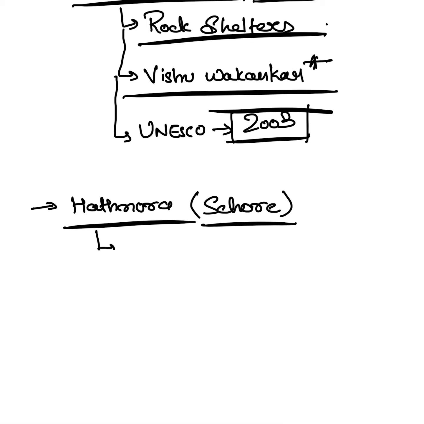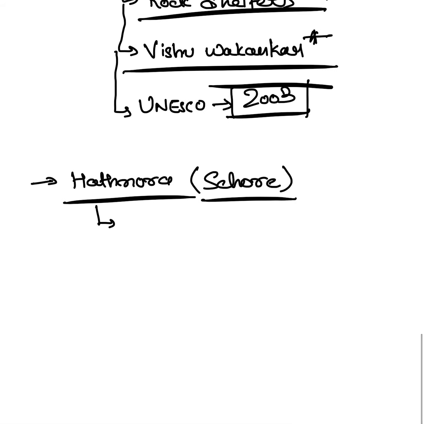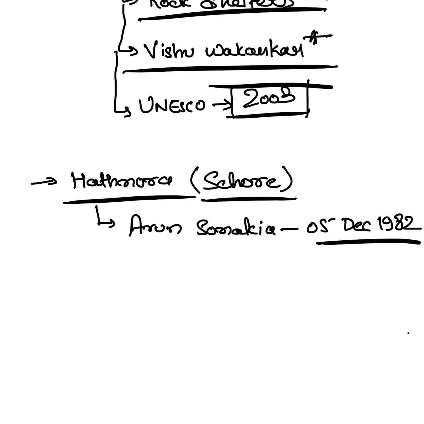And now the question comes, who discovered this site? It is an important question. As MPPSC had earlier asked about Bhimbetka, it may ask about other sites as well. So the Hathnora Paleolithic site was found by Arun Sonakia. He is an archaeologist who discovered this site on 5th December 1982. You don't have to remember this fact as it is very rare that MPPSC will get into such nitty-gritties of this. So you must keep in mind who discovered Hathnora. Arun Sonakia is the one who discovered Hathnora.